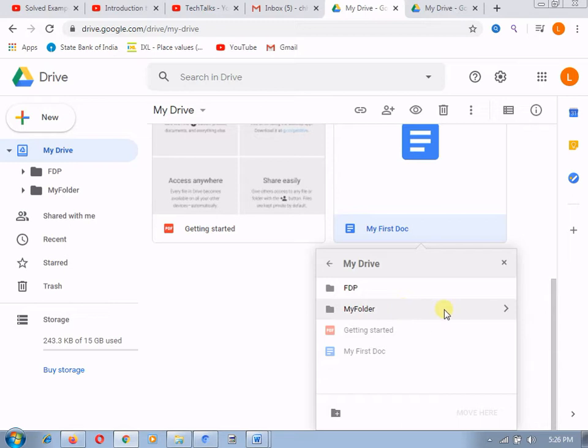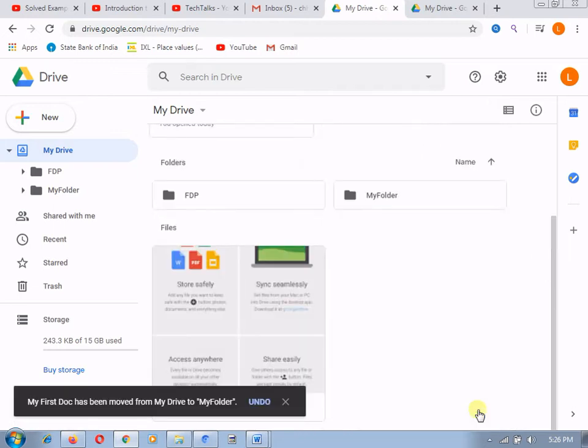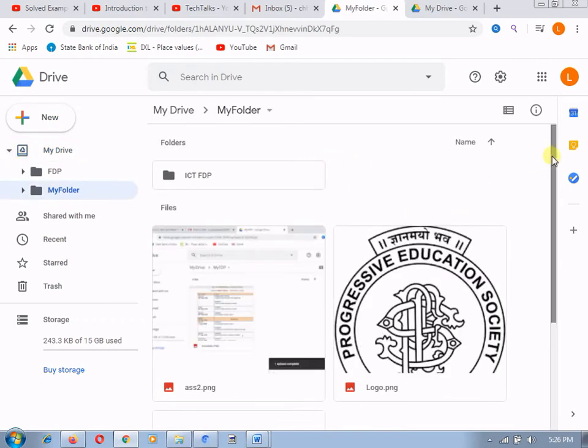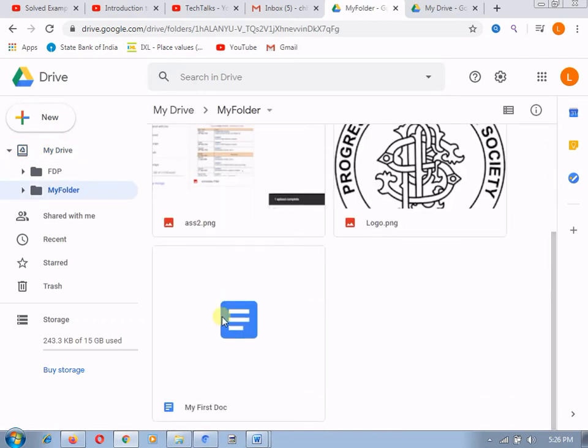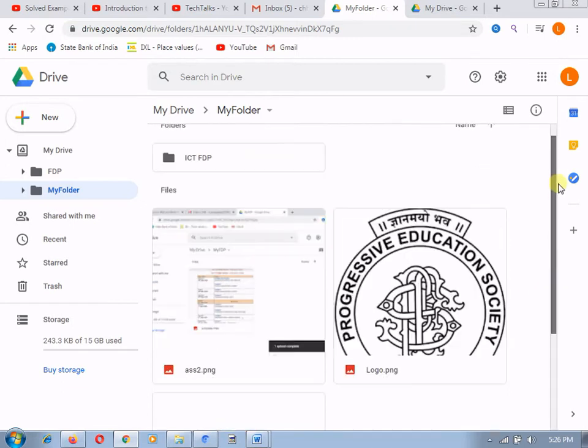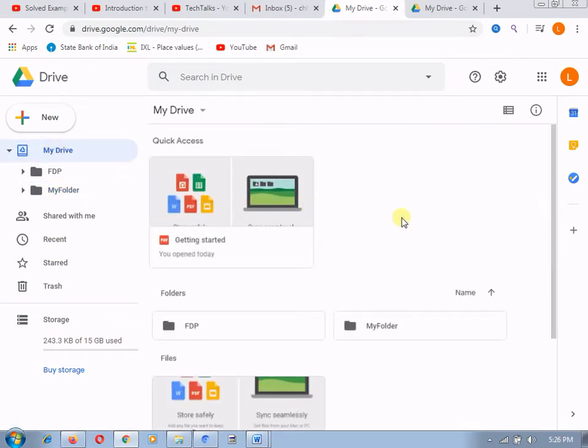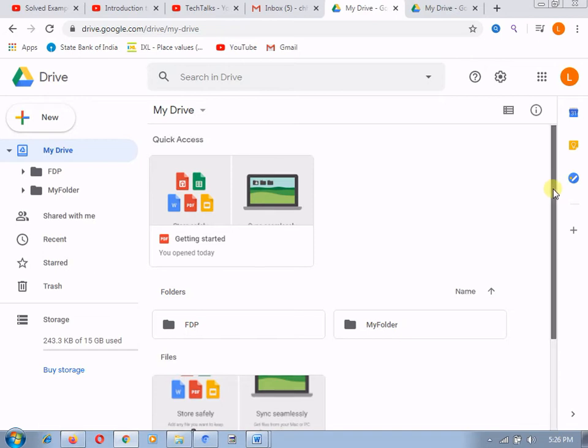If I want to move to my folder, I will select my folder and select move here, and after that my folder will have the document which was just created by me, my first document. So in this way you can move it from one position to another as well. So in this way we can use the Google Drive.